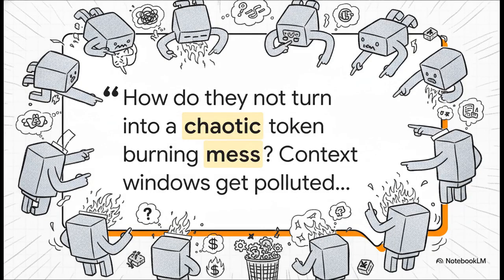Okay, let's dive into this. To really appreciate why Coral is such a game changer, we kind of have to talk about the villain of our story first. Early attempts to string multiple AI agents together usually ended in total disaster. Just look at this quote, it hits the nail on the head. When you let agents just chat endlessly in a peer-to-peer setup, it degrades so fast. They end up arguing in circles, their context windows get completely polluted with weird conversational pleasantries and hallucinations. And honestly, they just turn into this chaotic, token-burning mess without solving anything complex. It's literally like putting 10 toddlers in a room and telling them to build a rocket. Lots of noise, zero progress.